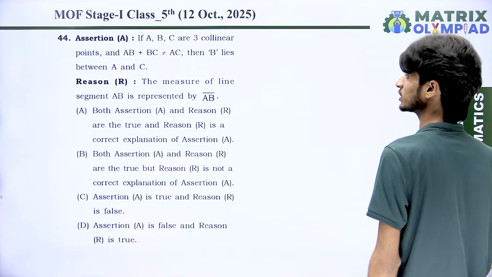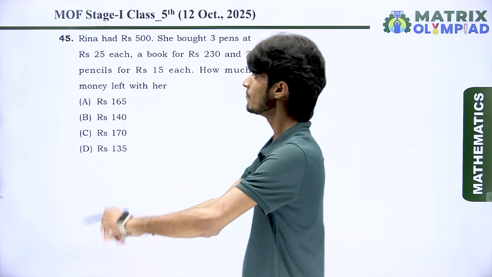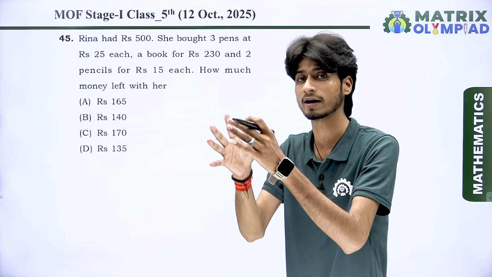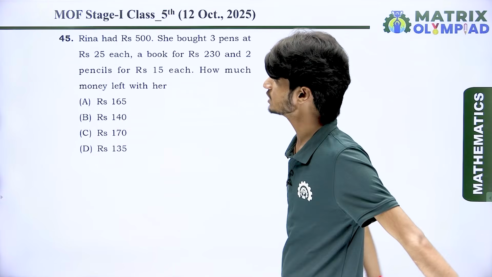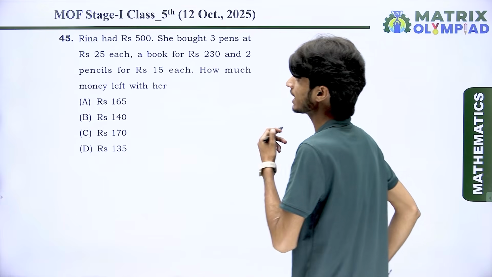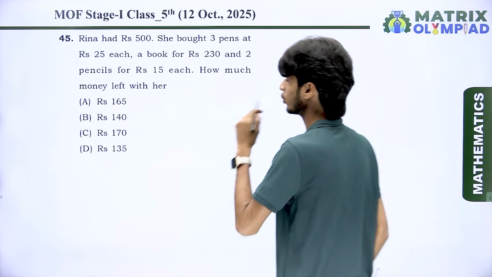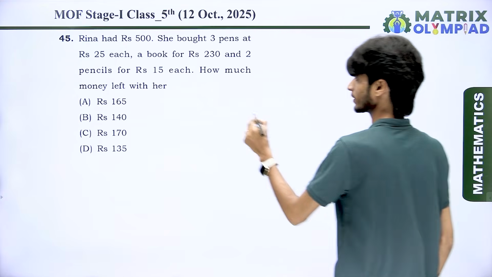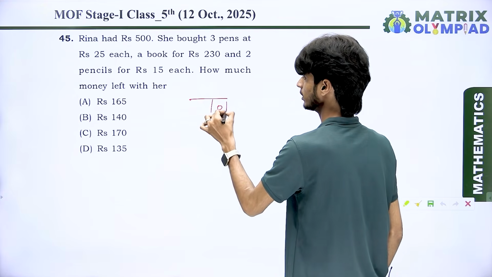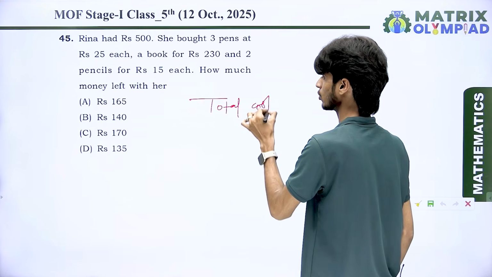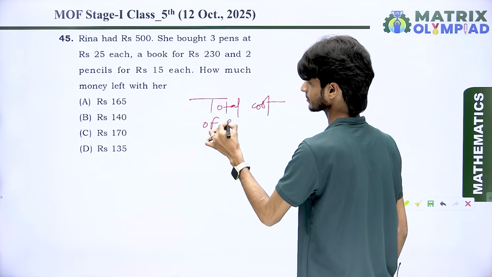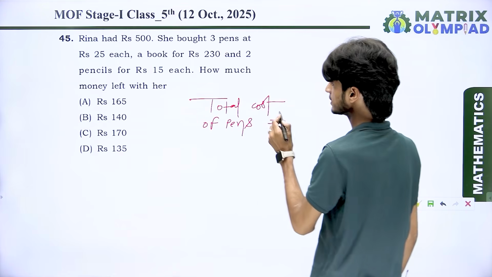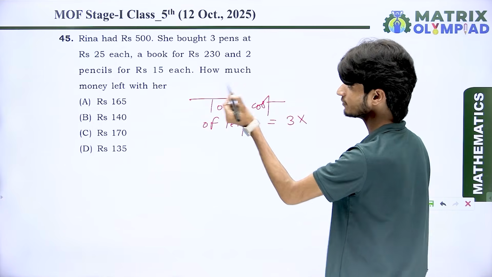Next, come to the next question, everyone. Reena had rupees 500. The total money with Reena is rupees 500. She bought 3 pens at rupees 25 each. Look, the total cost of pens is equal to 3 pens at 25 each.